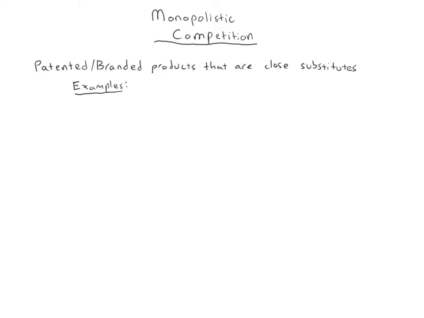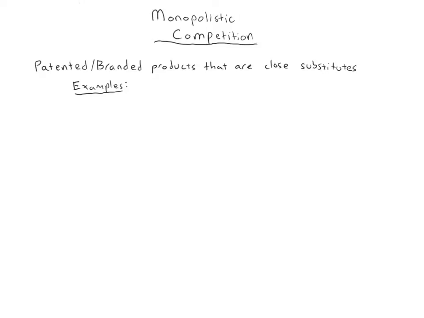So monopolistic competition is a model that's meant to basically be applicable to situations where you have patented or branded products, so that only one company could make that particular product with that particular brand or that they have a patent over. But all of these patented or branded products are close substitutes.